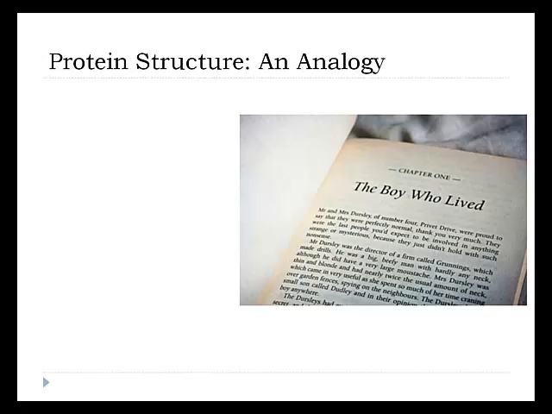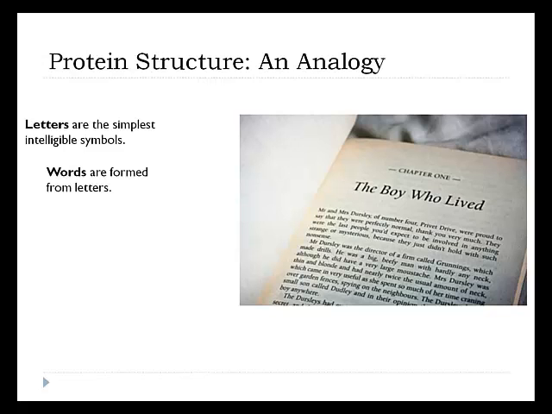So if we think about an analogy for the levels of protein structure, we might like to take the page of a book, for example. So this is just the first page of the very first Harry Potter book. And you know that anytime you read a book, the simplest intelligible symbols are the letters, right? I've got M, R, A, N, D, M, R, S, D, U, R, S, L, E, Y, right? Those are intelligible symbols, and they're the simplest intelligible symbols on the page.